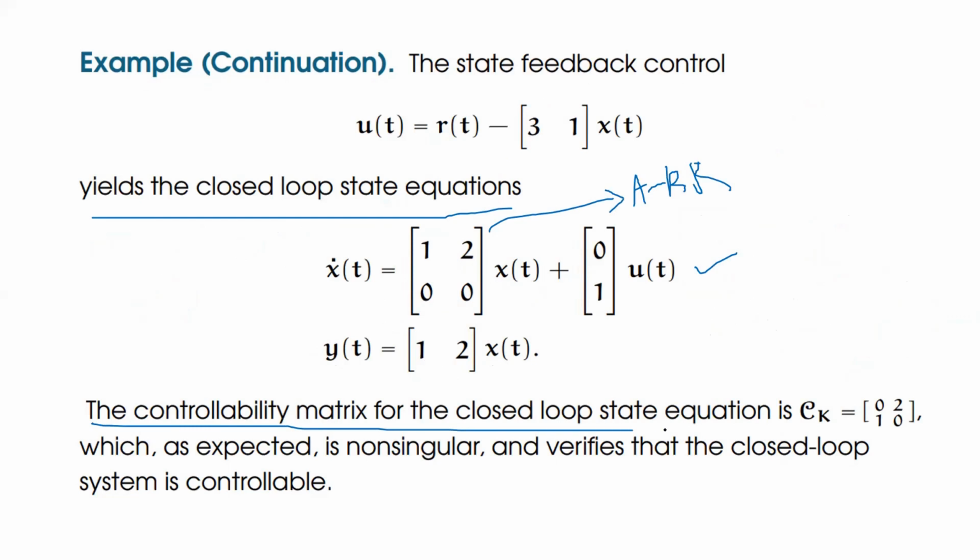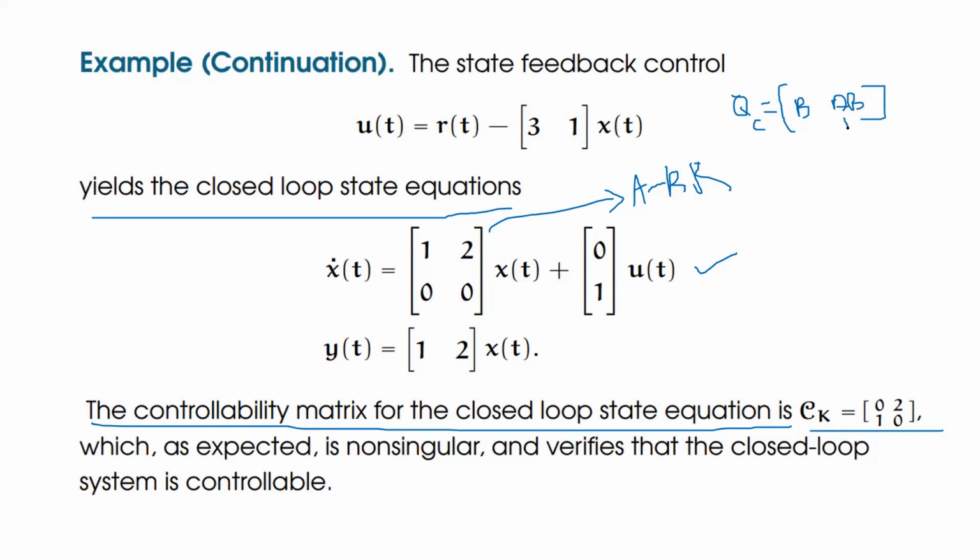The controllability matrix of the closed loop system, we are going to take K. That means we go with our representation: the controllability composite matrix QC is equal to B multiplied with A into B.